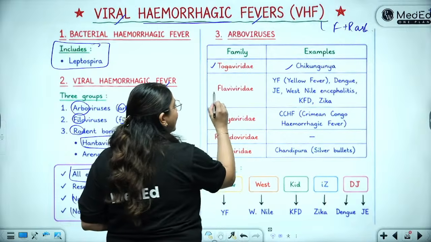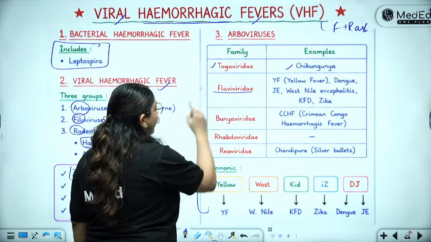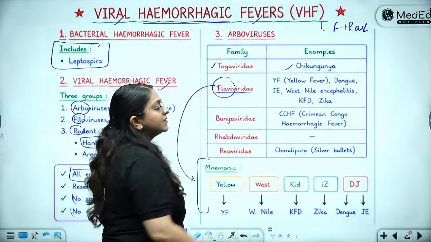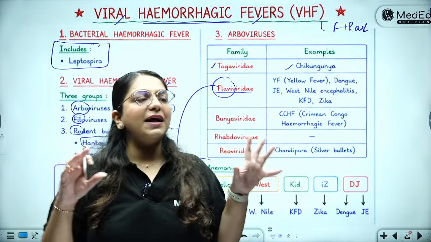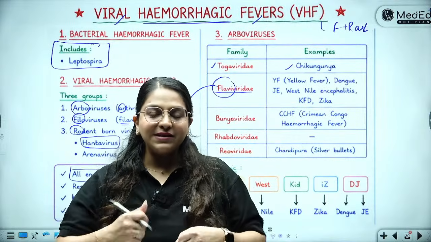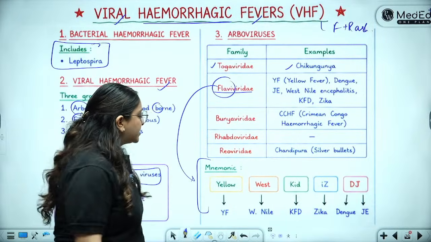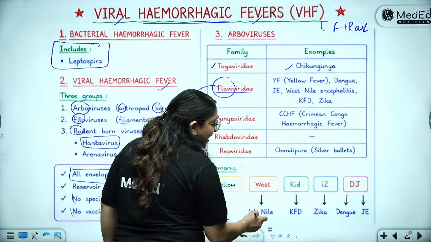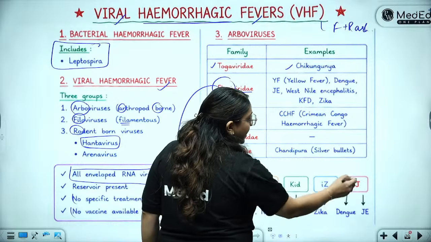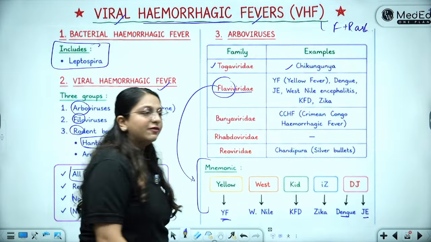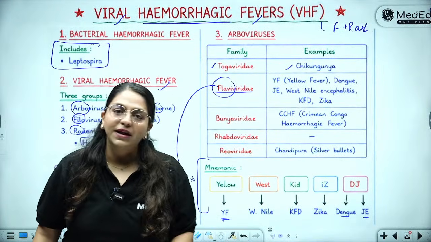Then amongst the Flaviviridae, my students would know the very beautiful mnemonic. See, the word flavi means yellow, right? So we all imagine that there is a kid who's wearing a yellow vest and he's a DJ. So what is the mnemonic? Yellow vest kid is DJ. Yellow stands for yellow fever, vest is West Nile encephalitis, kid stands for KFD, A stands for Zika, D is dengue, and J is Japanese encephalitis. All of these belong to the Flaviviridae family, which can cause viral hemorrhagic fevers.